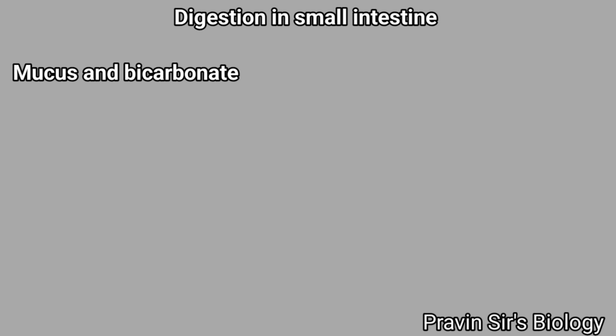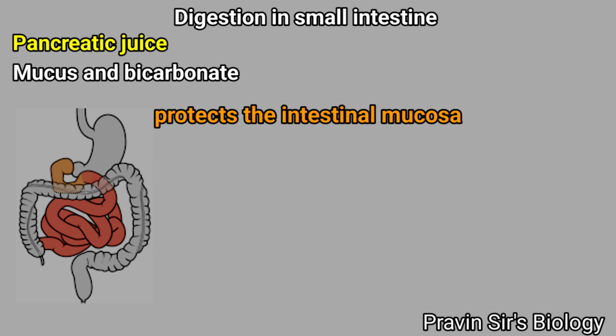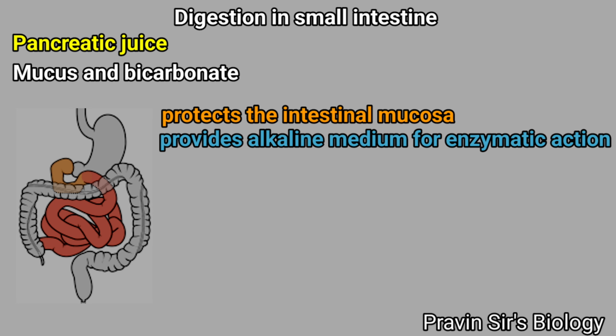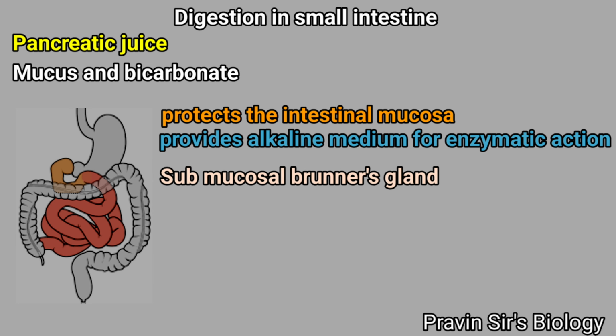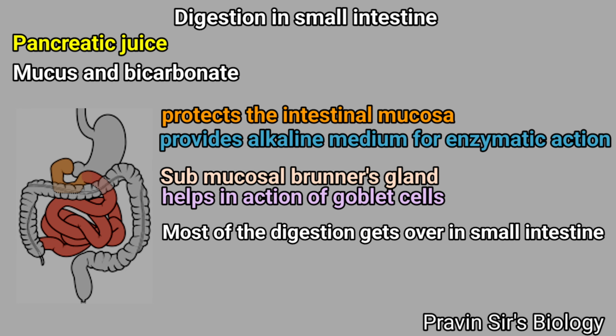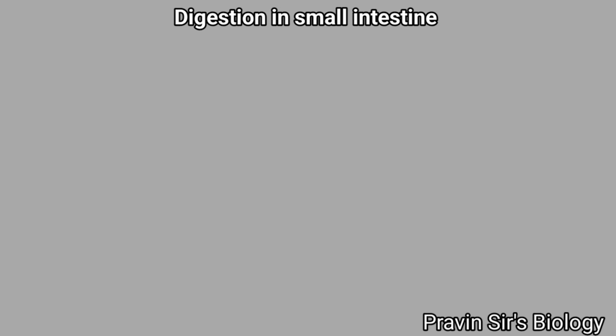The mucus and bicarbonates present in pancreatic juice protect the intestinal mucosa and also provide an alkaline medium for enzymatic action. Submucosal Brunner's gland helps in the action of goblet cells. Most of the digestion gets over in the small intestine. Let us study the action of pancreatic and intestinal secretions in sequential manner.